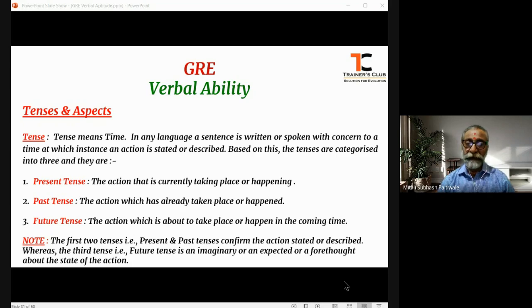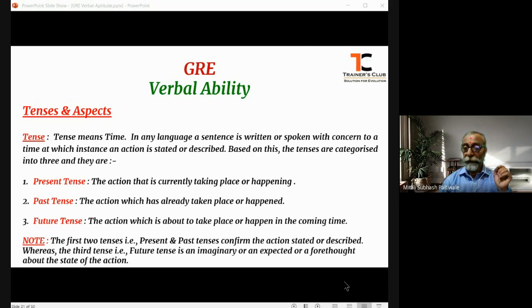My dear friends, the third tense, future tense, is all about the action that is yet to happen or is presumed to happen in the future, in the coming times, right?